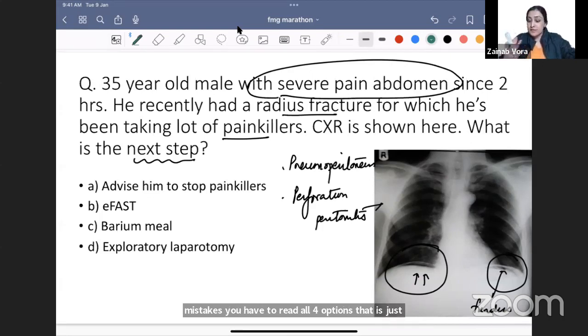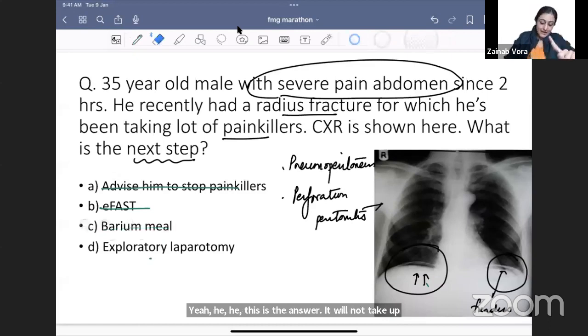Okay. So this is one promise you will all keep right now. You will all make a promise to me that, ma'am, irrespective of what happens, we will read four options. It will not take up your time. We will read all four options and we will eliminate. How will you approach every MCQ? You will read: this is not it, this is not it, this is not it. This is the answer. It will not take up time. Don't worry about time now. You will be able to manage time, but you will not make silly mistakes.